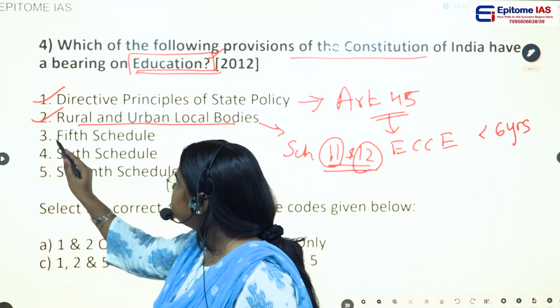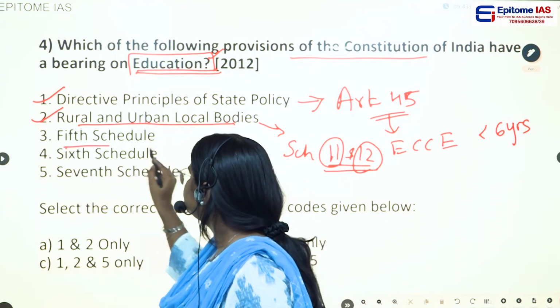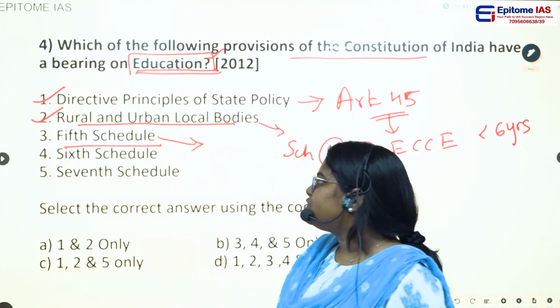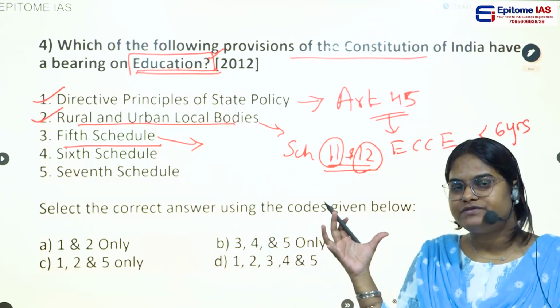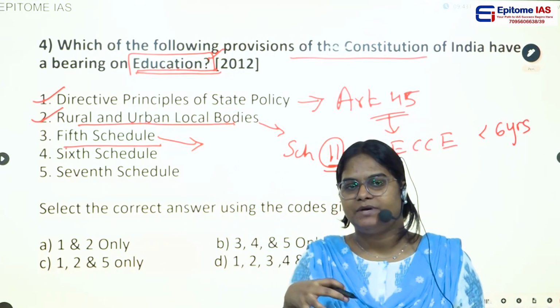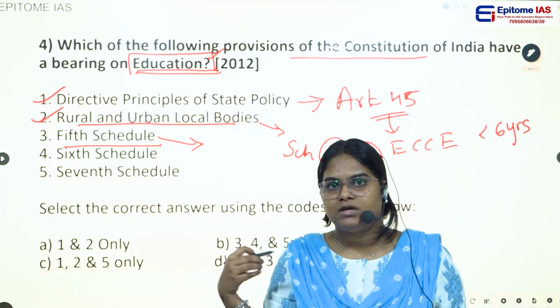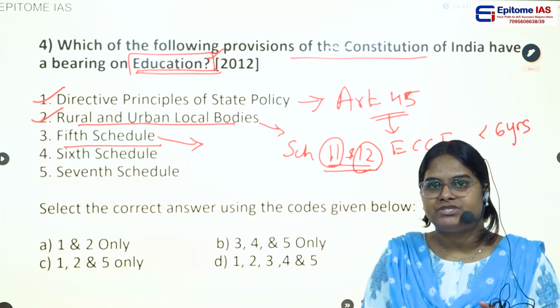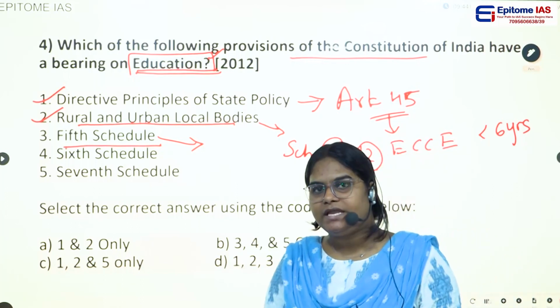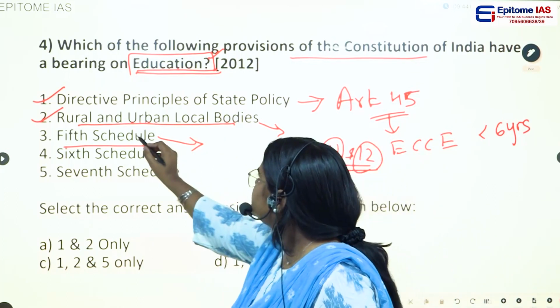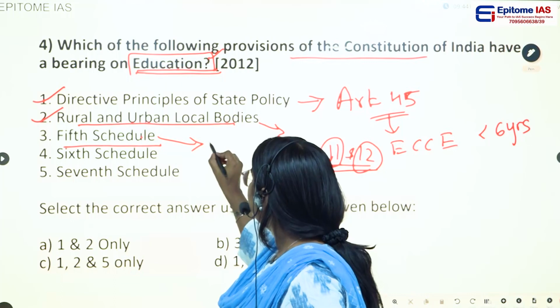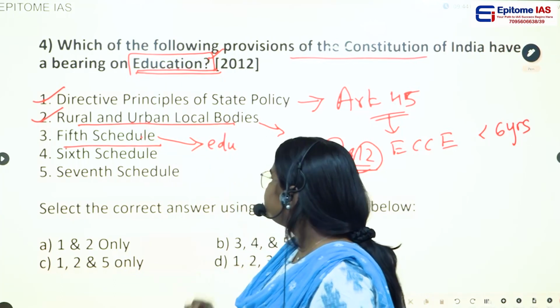And in the third statement, they have given the 5th schedule. We already saw the 5th schedule. It is for development of the tribal areas, scheduled areas. So there is a provision for the development of education in those particular areas. So again, the 5th schedule has a bearing on education.